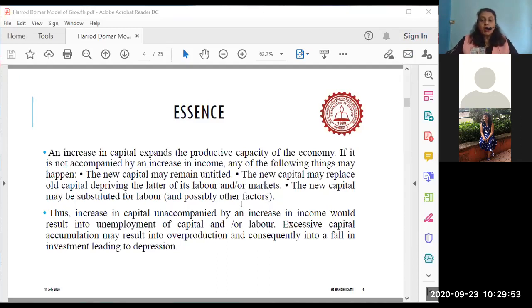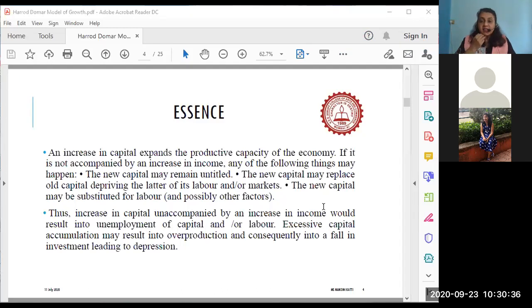Now, what is the HD model finally trying to explain to us? Now we come to this point. They say that if there is an increase in capital, and I have told you, capital accumulation in the economy is made up of saving and investment. Very correct. If capital accumulation is unaccompanied by an increase in income,